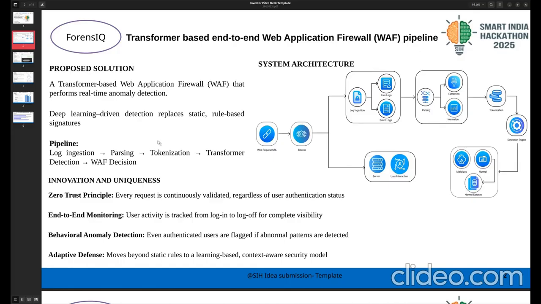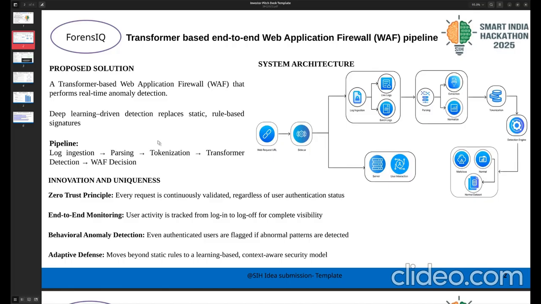Our transformer model is trained only with normal requests. If we train our model with only normal requests, it's well known how a normal request would be. So if any request other than a normal request comes in, the model already knows how a normal request behaves, and if anything malicious comes, it automatically rejects it.